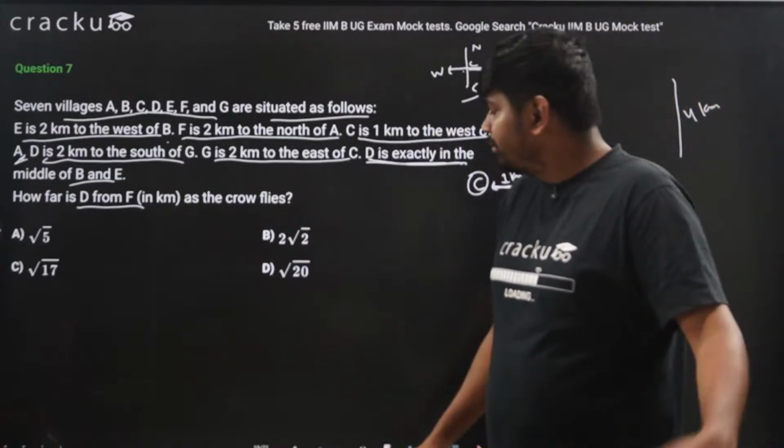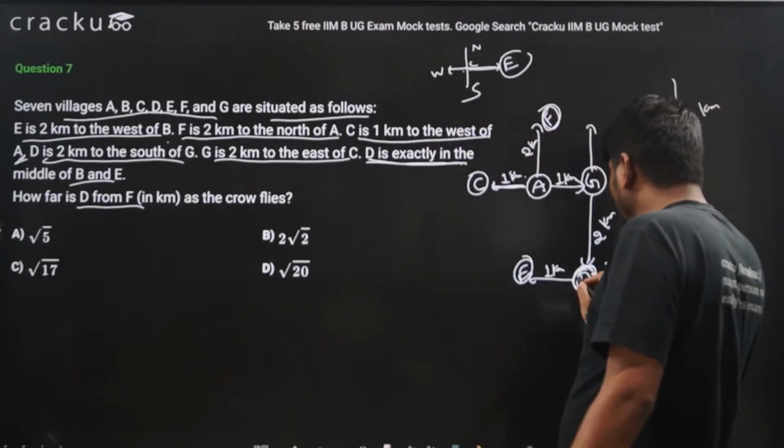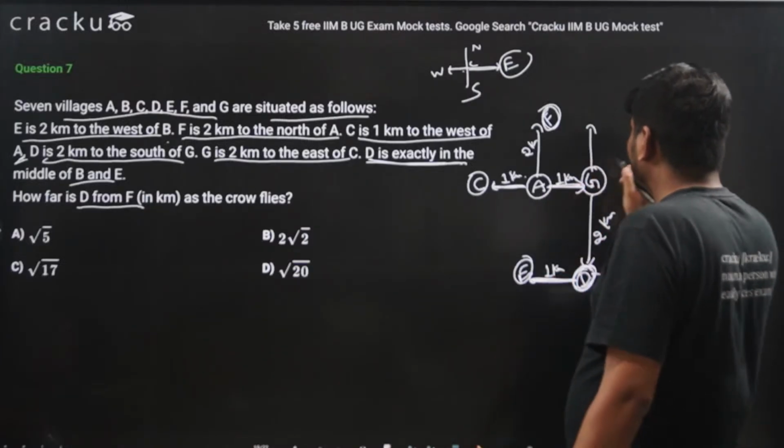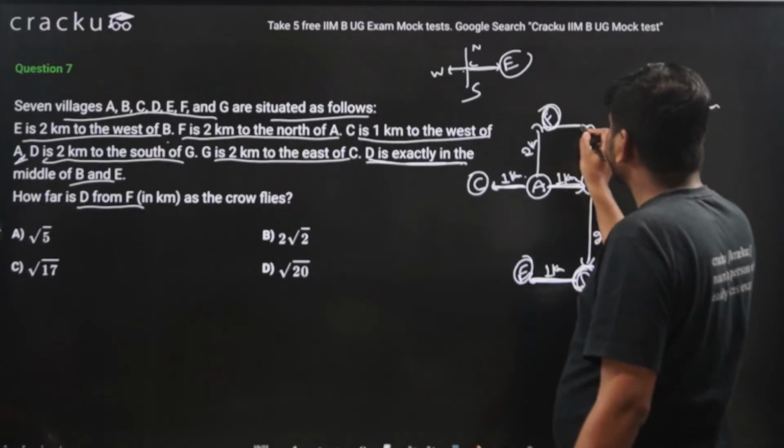What about the x axis? In the x axis, if you look, this distance is 1 kilometer, this distance is also 1 kilometer, and this distance will also be 1 kilometer.